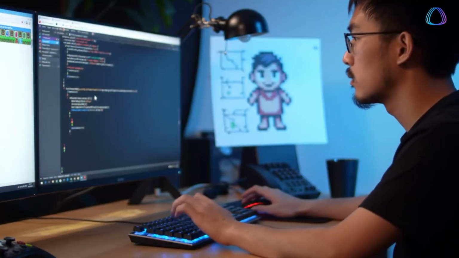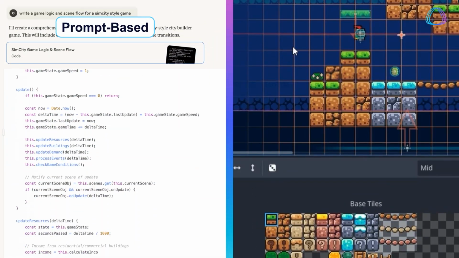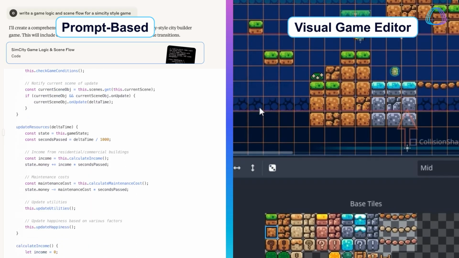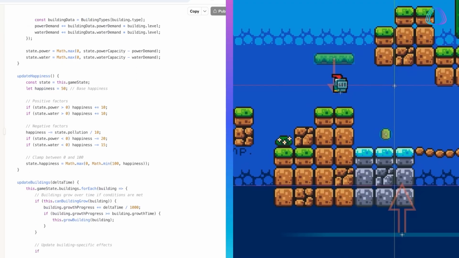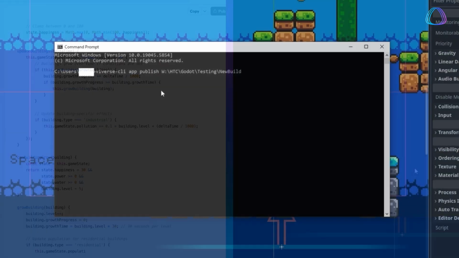AI development workflows are flexible. Use an AI prompt-based workflow or an MCP connection to your favorite visual game editor to expand your ideas quickly. Choose what fits your style best and build from there.